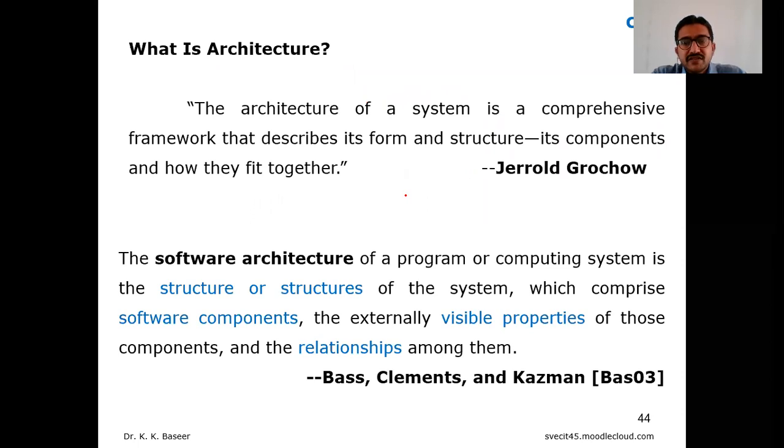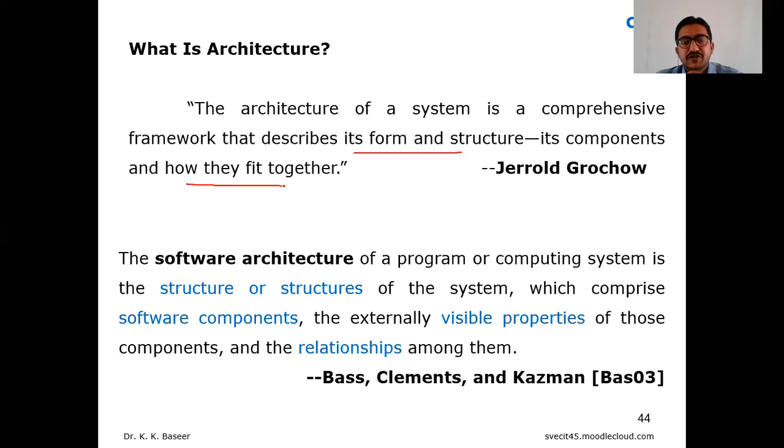As Gerald Grocko said, the architecture of a system is a comprehensive framework. Comprehensive means a combination of different things. It is a comprehensive framework that describes its form and structure, its components, and how they fit together. So architecture simply describes its form and structure, and how the components are interconnected to each other.